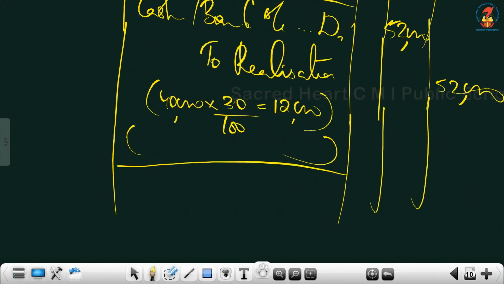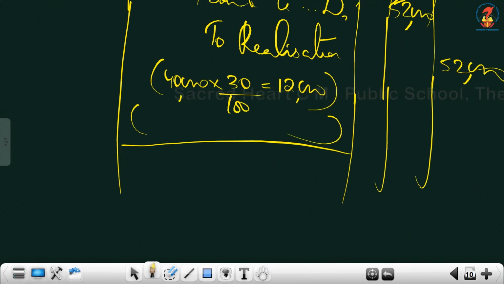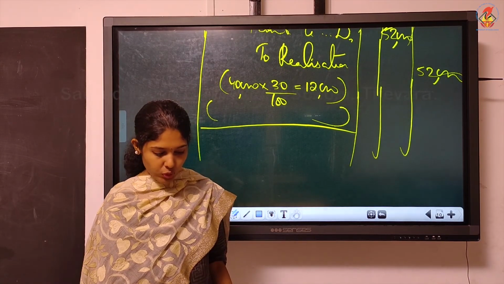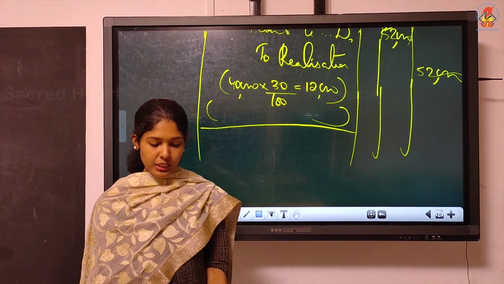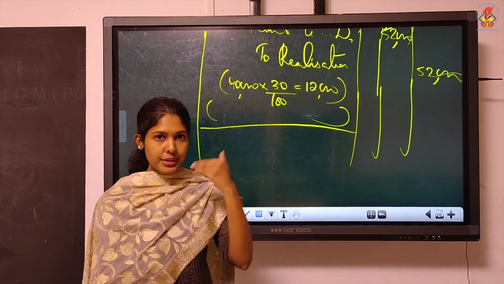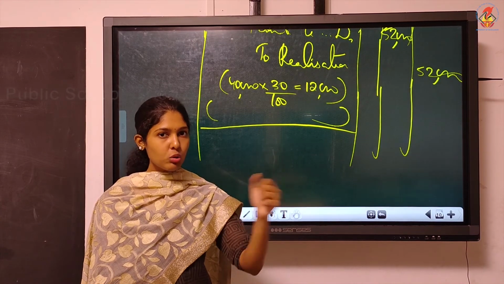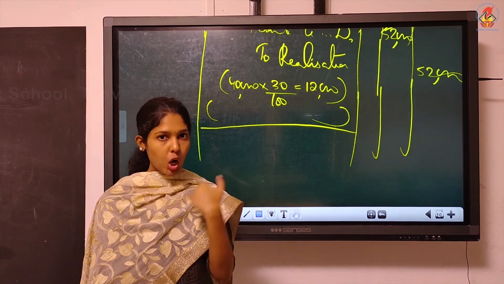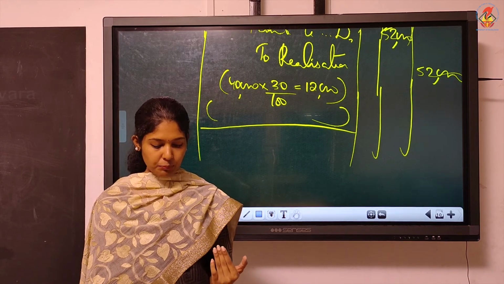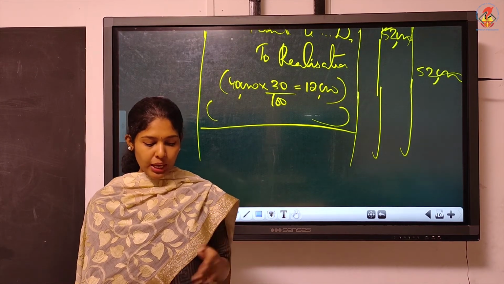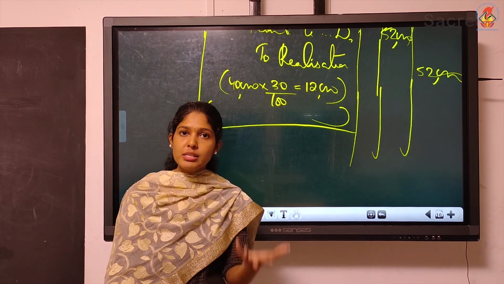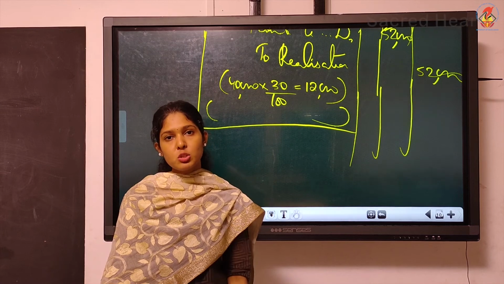Sold for cash, sold at a profit of 30%, that you can write as narration. Then fourth one, bill receivable 3000 under discount was dishonored. So a bill discounted, that means with the bank you have discounted a bill that got dishonored, as the acceptor had become insolvent. Insolvent means not able to pay, and hence the bill had to be met by the firm. Finally, the liability is now upon the firm.